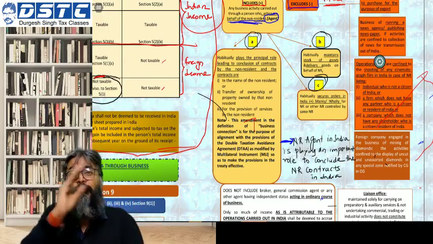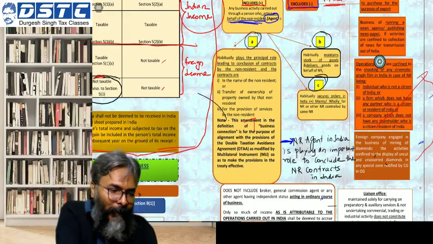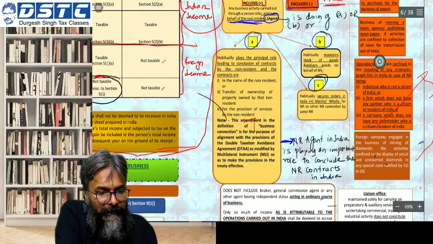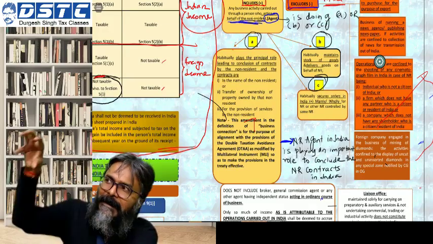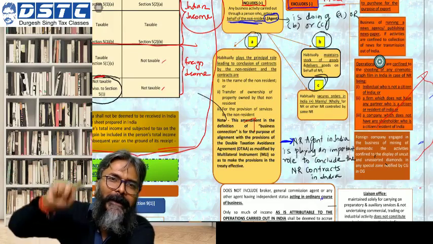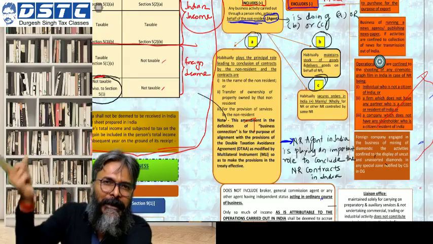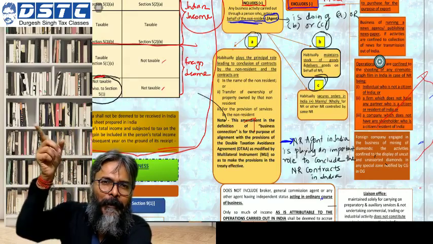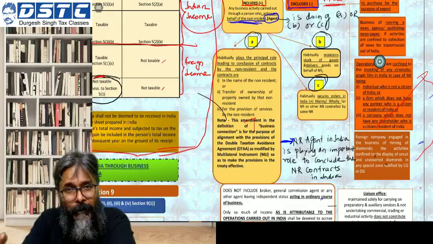So it's not A plus B plus C. No, it is A or B or C. So if a non-resident has an agent in India who is doing A or B or C, then this non-resident will have a business connection in India, and whatever is the income of the non-resident through that business connection will be deemed to have accrued or arisen in India.